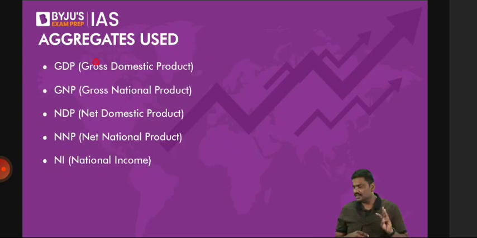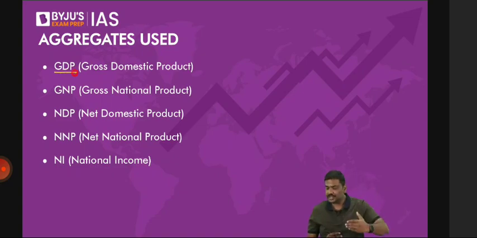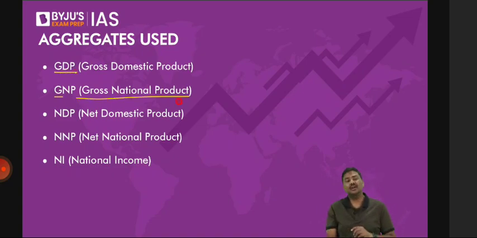One called GDP, gross domestic product. Second one is GNP, gross national product. Third one is NDP, net domestic product. And fourth one is NNP, net national product.